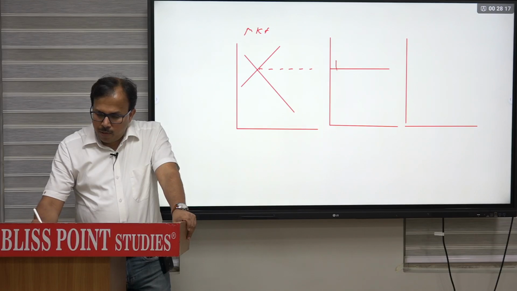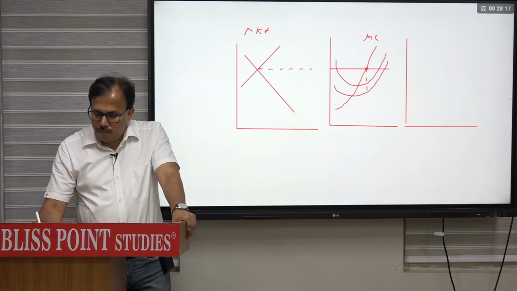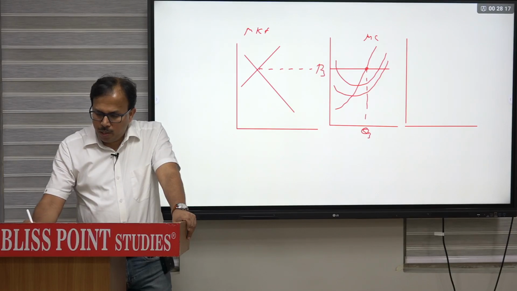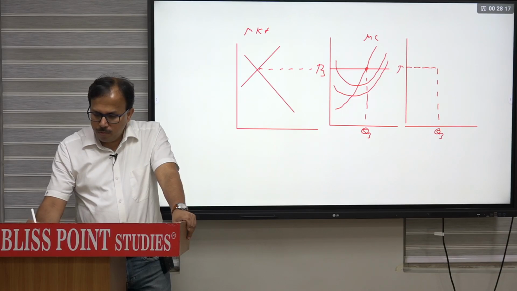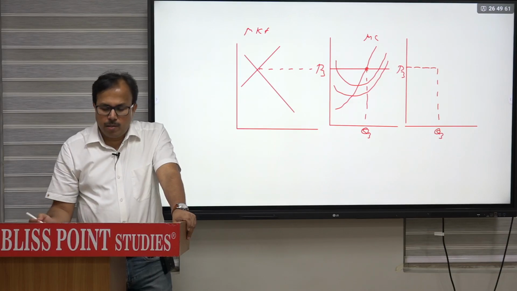You can draw the average cost curve, average variable cost curve. Passing through the minimum point, you can draw marginal cost line. MC equal to MR here. Firm will produce quantity Q3 at price P3. So P3 and Q3 को mark करके you get 1 point. And firm is having profit.